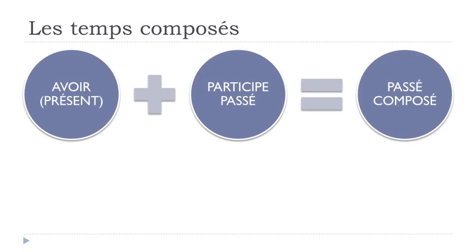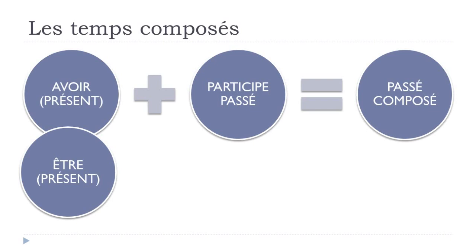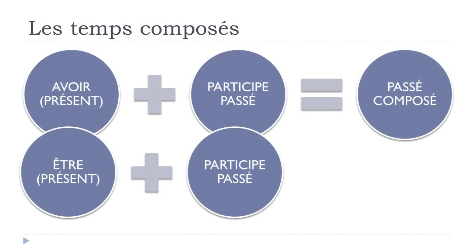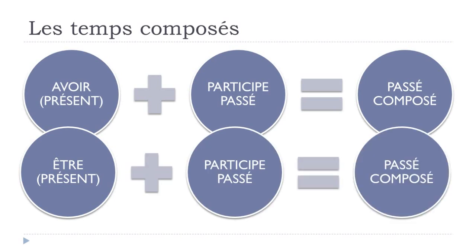Okay? Remember that in some cases, but we're talking about exceptions or reflexive verbs, you know, these se, and so on, you will have to use être and at the present tense as well, plus le participe passé, and you will get this passé composé. Okay? So, of course, it looks simple like that, but then in some cases, and especially after learning so many things, maybe you don't really remember the conjugation of avoir and être at the present tense. So we'll take the time to review that one more time.